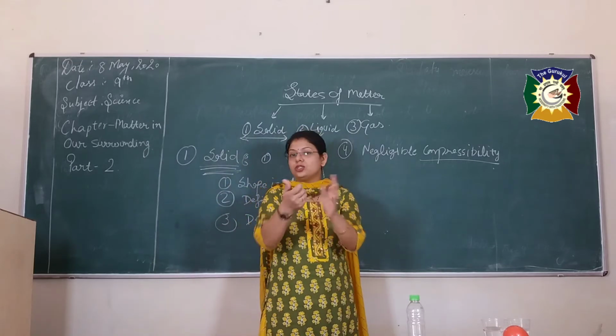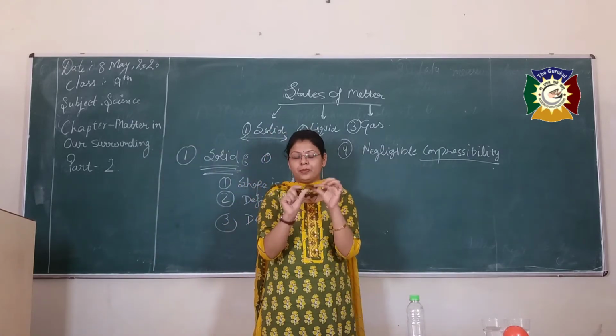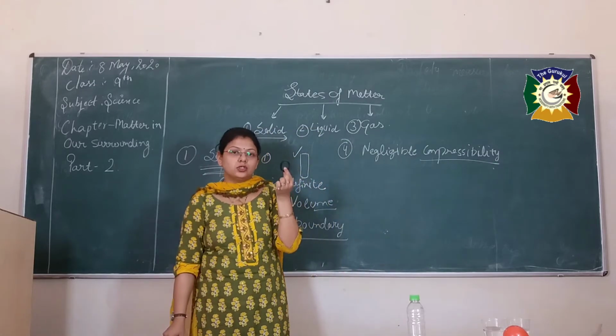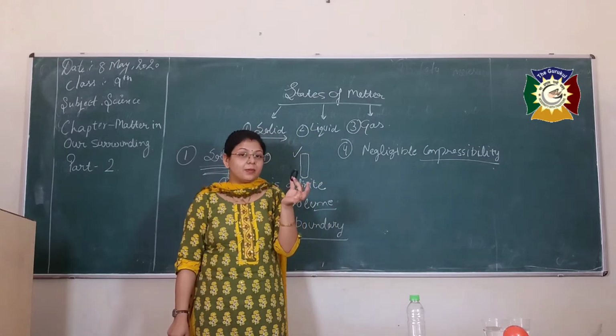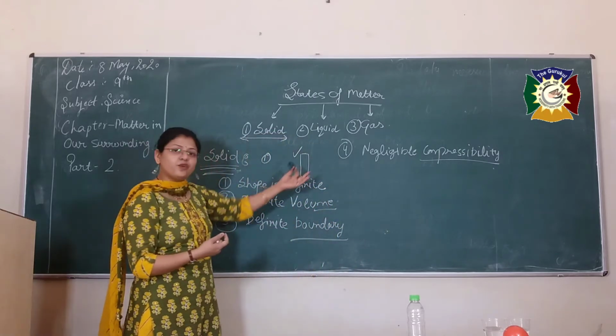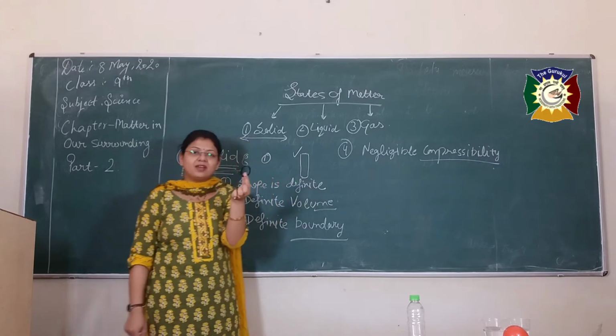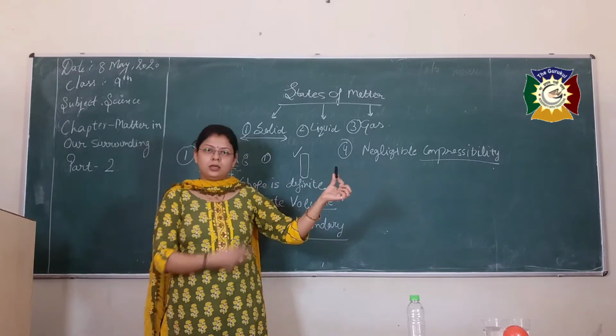Now a twisting question from my side to all of you. This is a rubber band. Is this rubber band a solid? Yes or no? Just match its properties with the four listed properties. Number one, definite shape. Does this rubber band have a definite shape? Just by seeing it, yes.